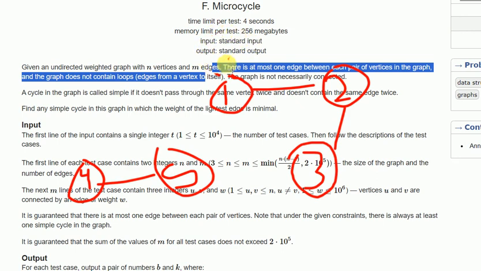Now a cycle in the graph is simple if it does not pass through the same vertex twice and does not contain the same edge twice. It says the graph contains a cycle like this and this for 6.